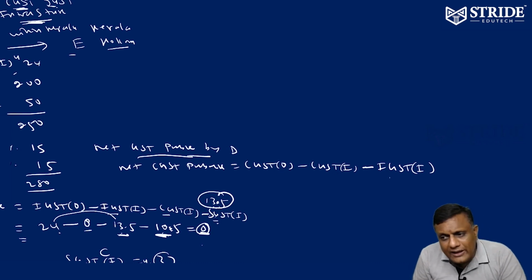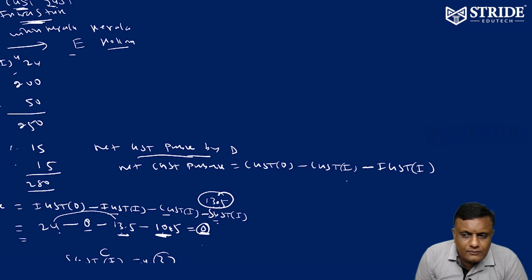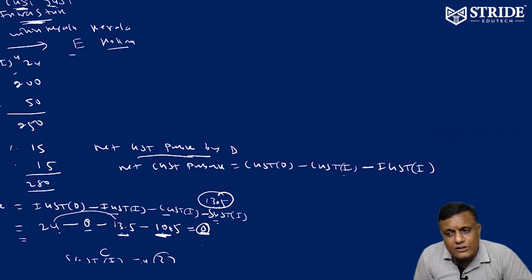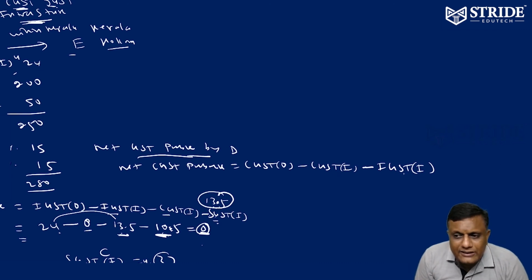CGST output can be adjusted to IGST input, but CGST output cannot be adjusted towards SGST input. Similarly, SGST output cannot be adjusted towards CGST input. But IGST input can be adjusted towards either CGST output or SGST output or IGST output.